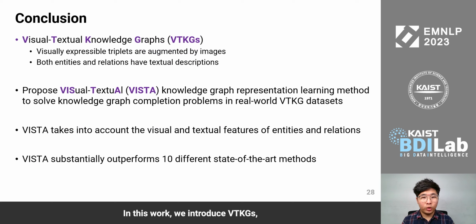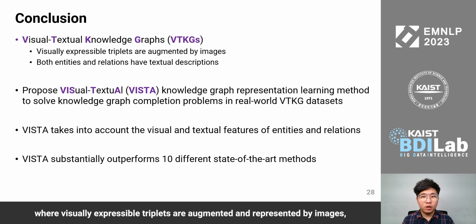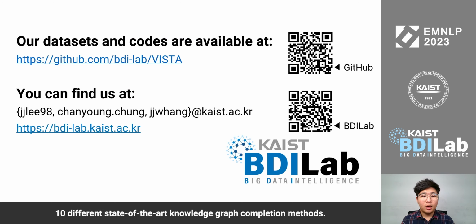In this work, we introduce VTKGs, where visually expressible triplets are augmented and represented by images, and both entities and relations have textual descriptions. We propose VISTA to solve knowledge graph completion problems in real-world VTKGs. VISTA takes into account the visual and textual features to calculate the representations of the entities and relations. Experiments show that VISTA substantially outperforms 10 different state-of-the-art knowledge graph completion methods. Our datasets and codes are available at this link.